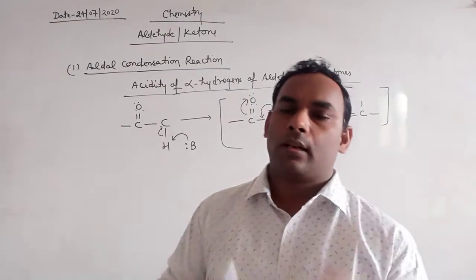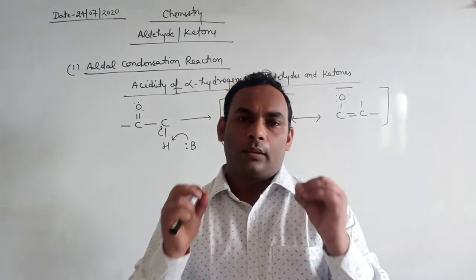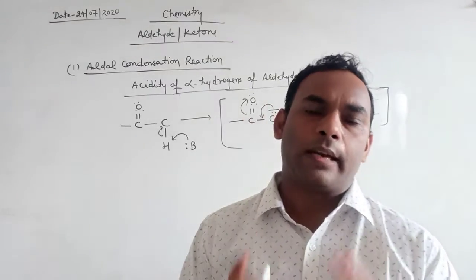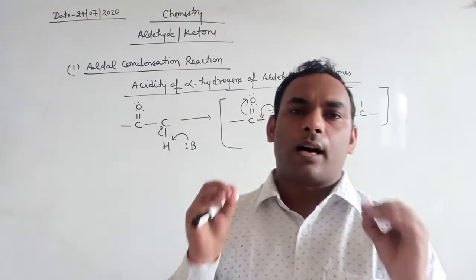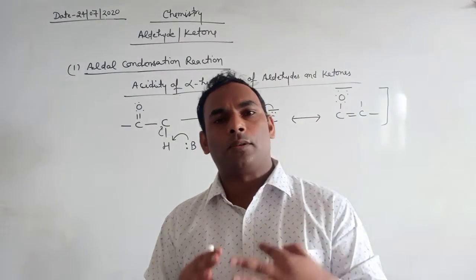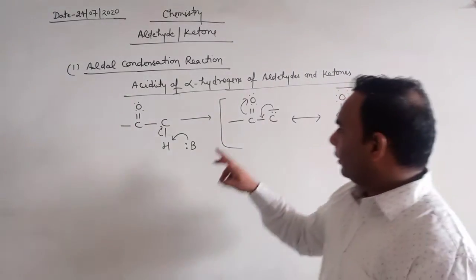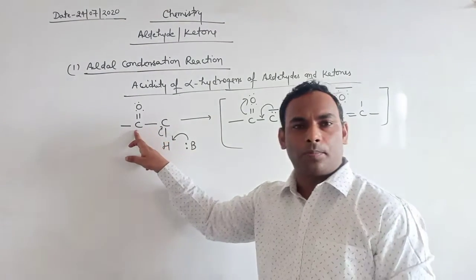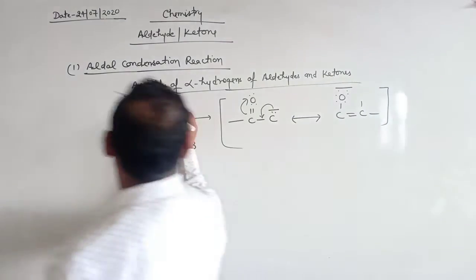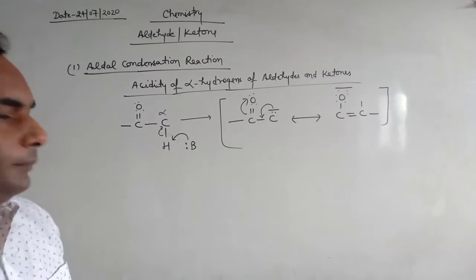Now the question is, what is an alpha hydrogen atom? As you know very well, the carbon atom which is joined to the functional group in organic chemistry is called the alpha carbon atom, and the hydrogen atoms which are attached to the alpha carbon are called alpha hydrogen atoms. So this is the functional group of aldehydes and ketones, and this is the alpha carbon, and this is the alpha hydrogen.